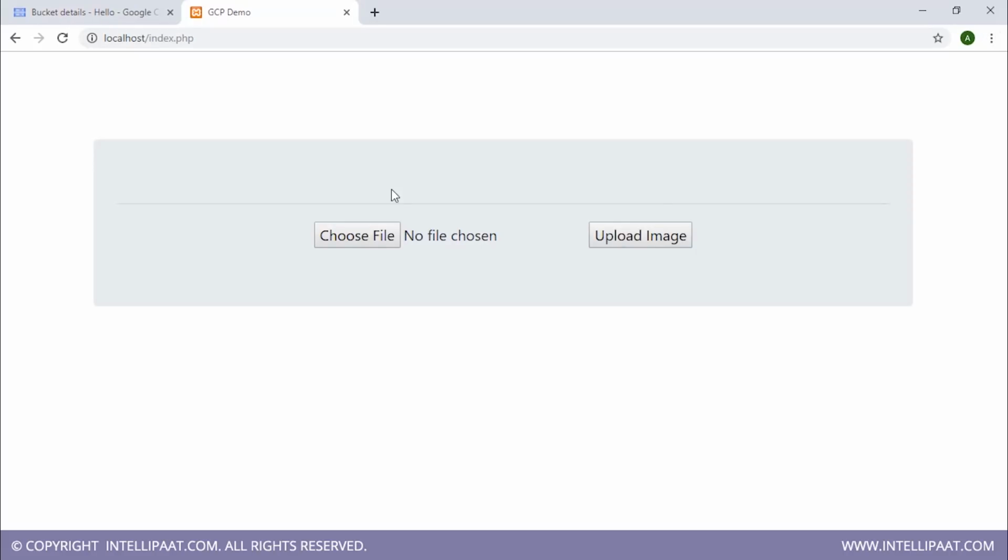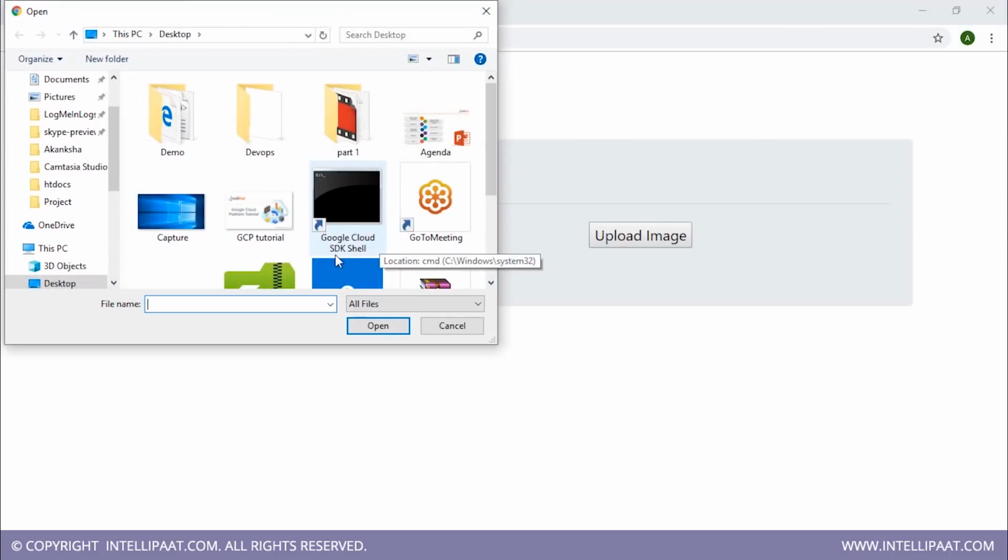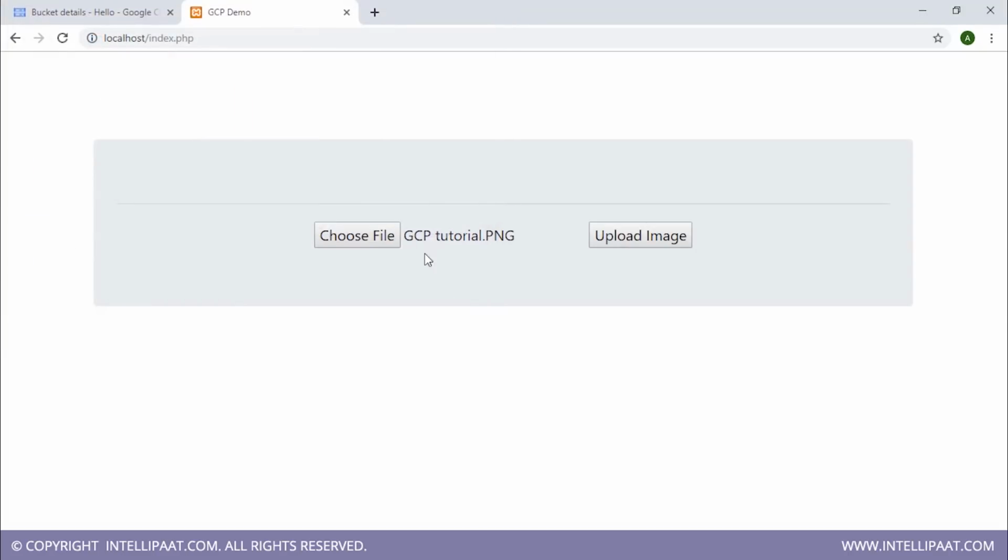As you can see, there are two options here, choose and upload. Let me click on choose to browse and select an image from my machine. Here I have an image called GCP tutorial. I'll select this image, open, and as you can see, the image has been selected, GCP tutorial.png. Before I click on upload image, let me also show you my cloud storage bucket so that you know it's empty, and after I click on upload image, the image will be uploaded.